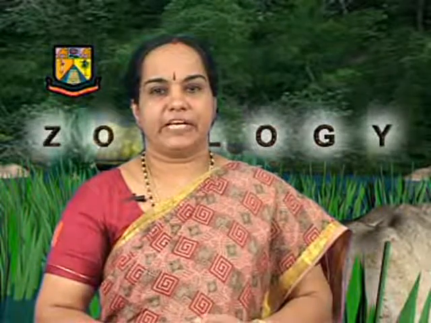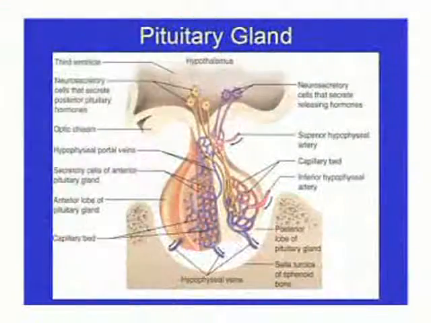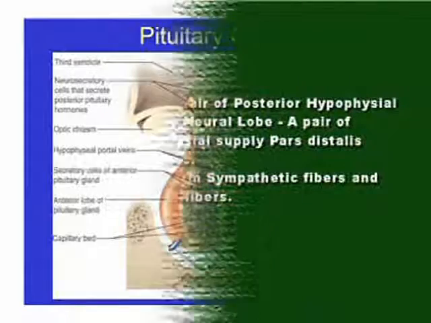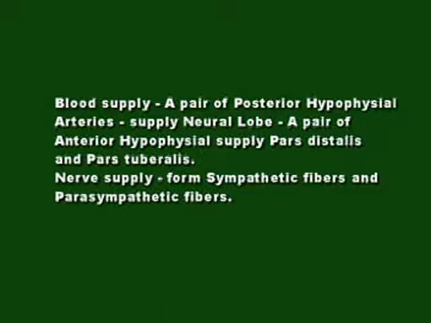Let us look into the blood supply of pituitary. Pituitary is highly vascularized organ. A pair of posterior hypophyseals arising from the internal carotid arteries supply the posterior lobe of pituitary. A pair of anterior hypophyseals originating from internal carotid and posterior communicating arteries to the circle of Willis supply the posterior pituitary and the intermediate lobe. Venules forms the hypophyseal portal system. These empty into the sinuses, dura mater, or in the basis sphenoid bone.